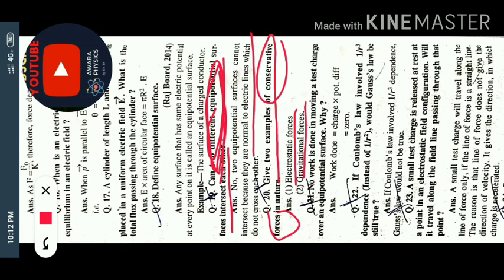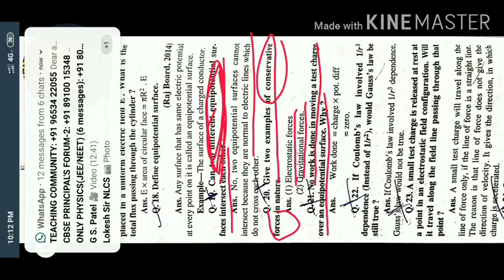Now let's come to question number 21. No work is done in moving a test charge over an equipotential surface. Why? See, this question is very important because many students have a confusion about how no work is done.